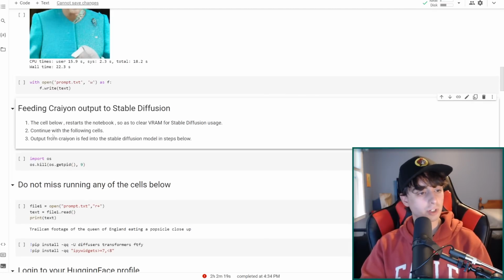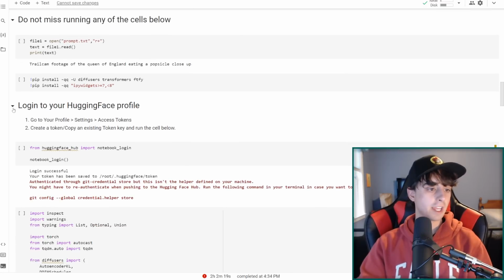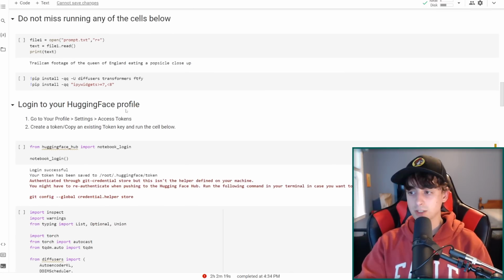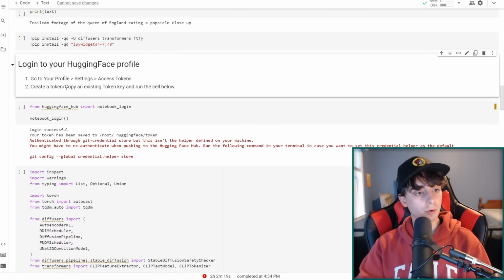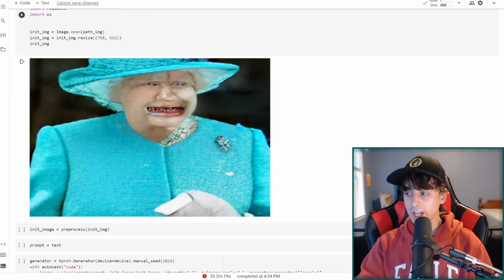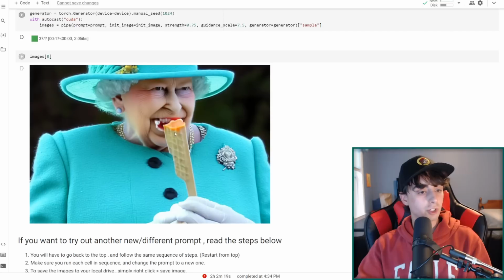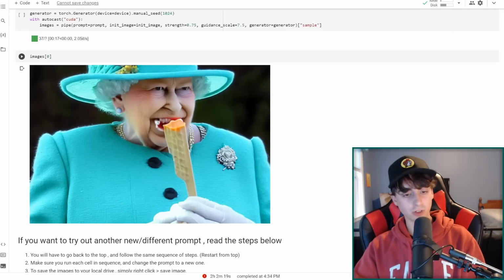The cell below restarts the notebook, continue with the following cells. Output from CrAIyon is fed into the Stable Diffusion model in the steps below. And yes, you do actually need a Hugging Face profile, which is free to have, to get this to work properly. And he says, go to your profile settings, access a token. And when you run this, you have to put a token in. And eventually we feed that quite horrifying result back into Stable Diffusion here, and we get a nice coherent image of the Queen of England eating a popsicle, trail cam footage.